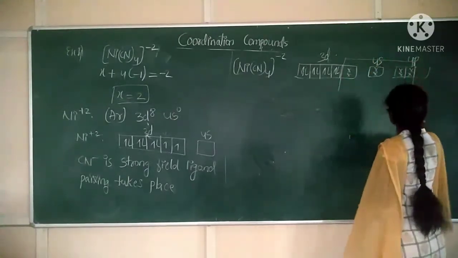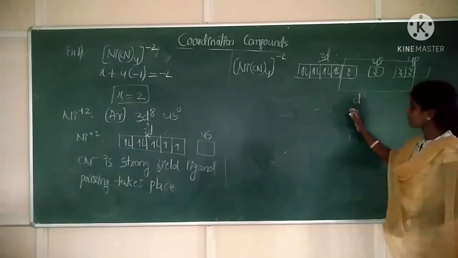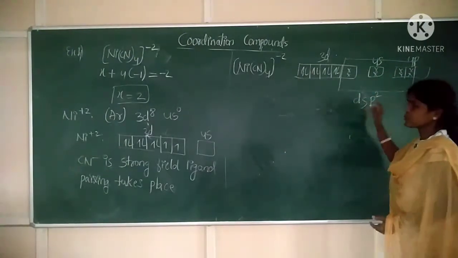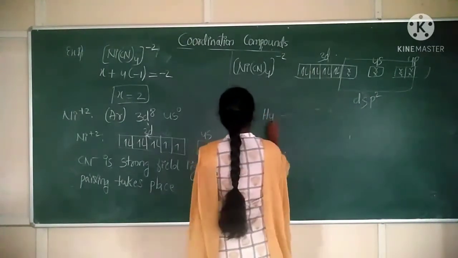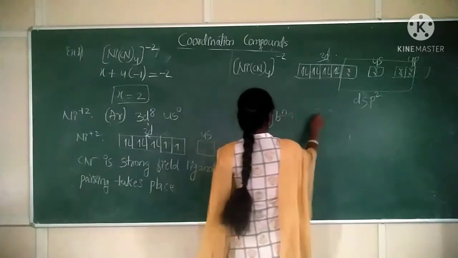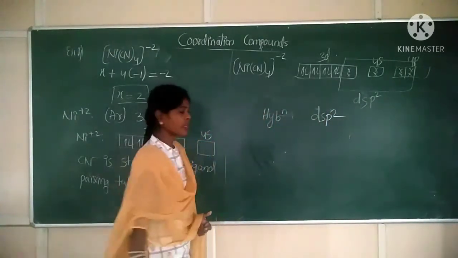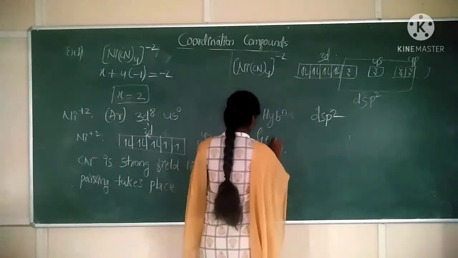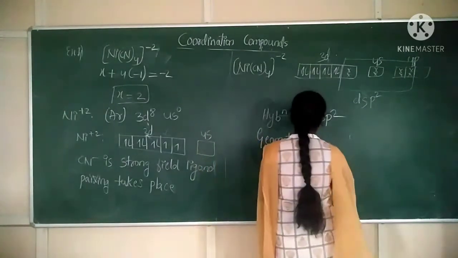What will be the hybridization? 1d, 1s and 2p. dsp2 is the hybridization. When hybridization is dsp2, geometry will be what?